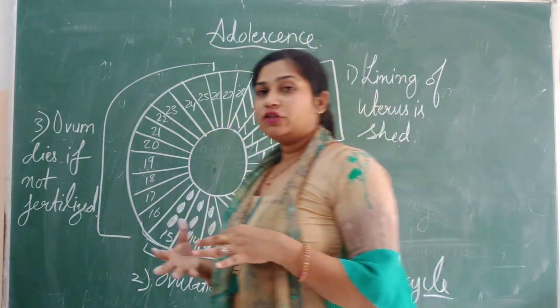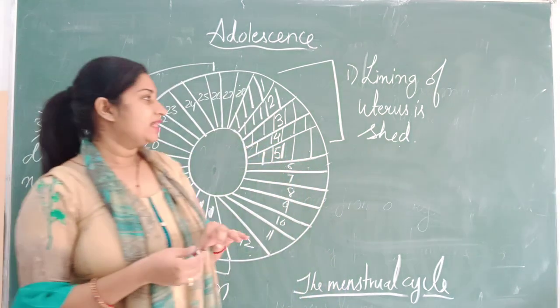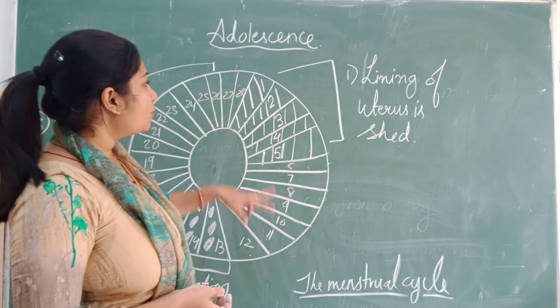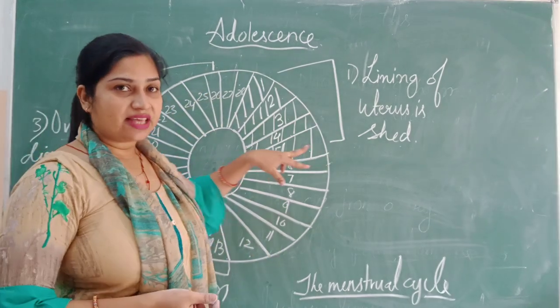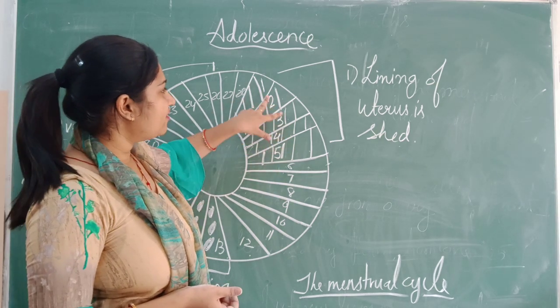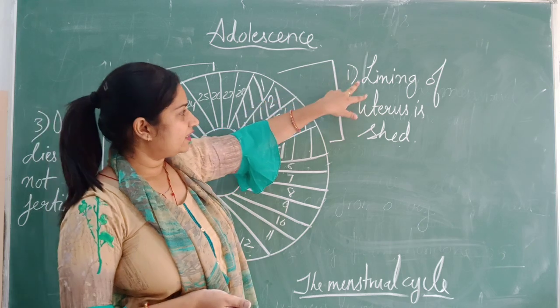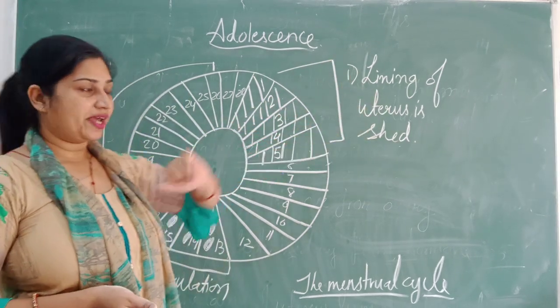When the lining of the uterus is shed along with the blood, that's called menstruation. So in the menstrual cycle of 28 days, these first 5 days are the days where the lining of the uterus is shed.